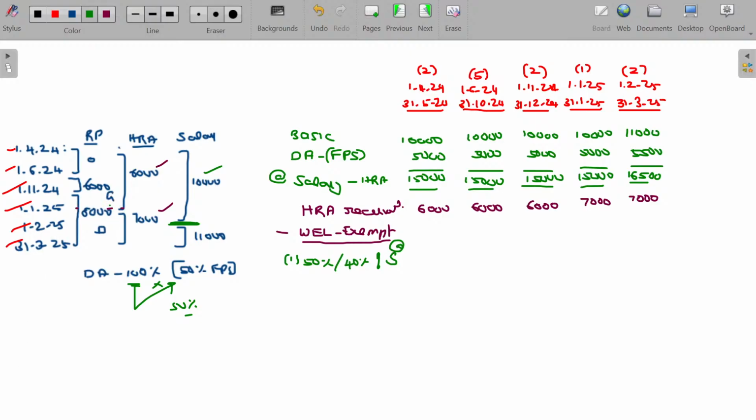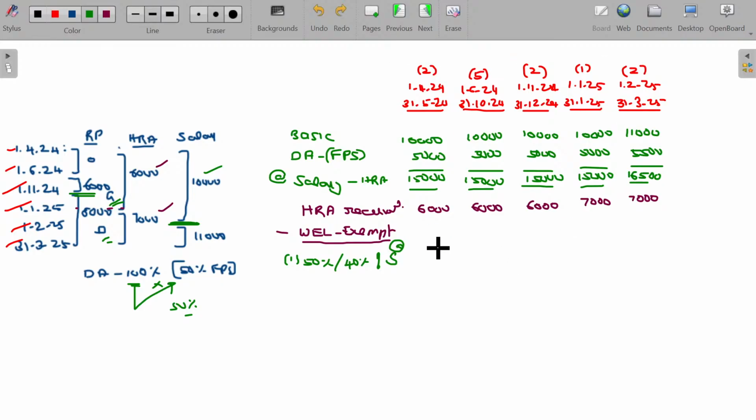Until he stays in Ghaziabad, 40% of salary will be taken. Thereafter, if he stays in Delhi, 50% will be taken. The first two blocks he is in Ghaziabad, the last three blocks he stays in Delhi.